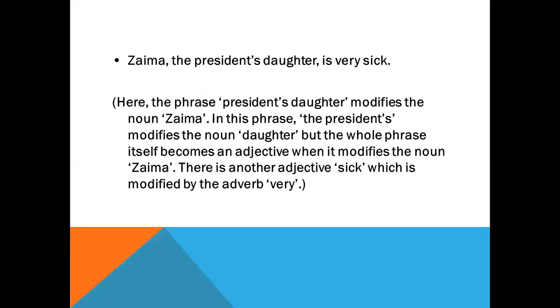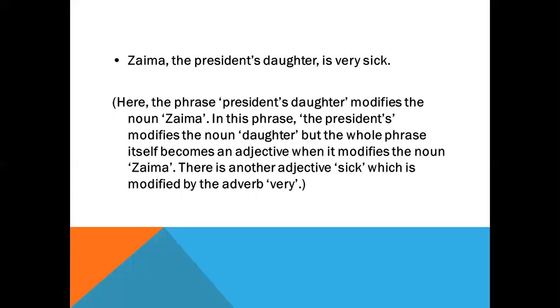Again, if you say, Jaima, the president's daughter, is very sick. Here, the phrase president's daughter modifies the noun Jaima. Here, Jaima is a proper noun and the president's daughter modifies this proper noun.